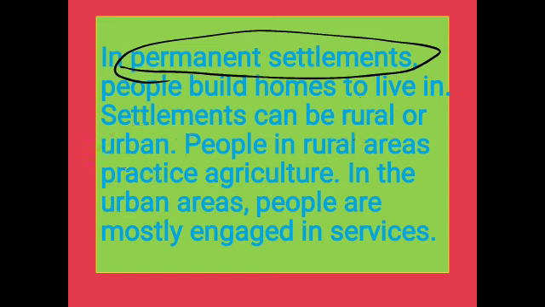Students, permanent houses or permanent settlement is further divided into two types. First one is rural areas and the other one is urban areas. People in rural areas practice agriculture. It means that most of the people of the villages are engaged in agriculture, and in urban areas people are mostly engaged in services. Urban areas means the areas of cities, either smaller cities or larger cities.